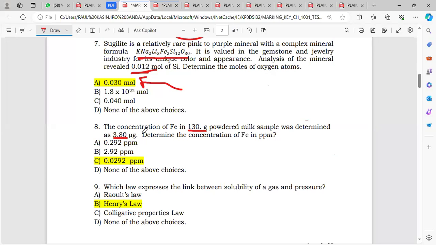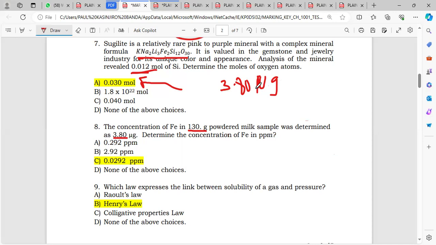Either we change them both to micrograms or we change them both to grams, and then we can multiply by the 1 million. So I'll choose to change this number into grams. So I have 3.80 micrograms there. So how do I convert this into grams?